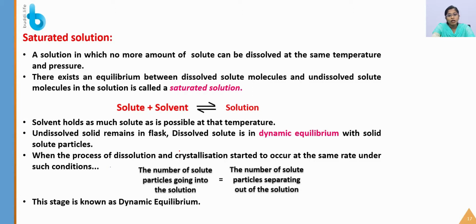So when these both are occurring at the same rate under the same conditions, the dissolution is happening and crystallization is also happening simultaneously. Then this stage is known as dynamic equilibrium. That is, the number of solute particles going into the solution, that is getting dissolved, is equal to the number of solute particles separating out of the solution. If both are equal, then we say the solution is in dynamic equilibrium.